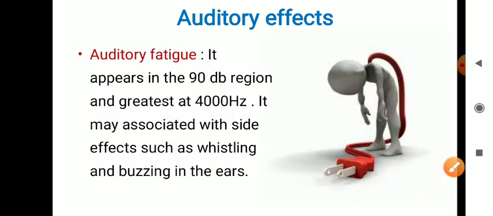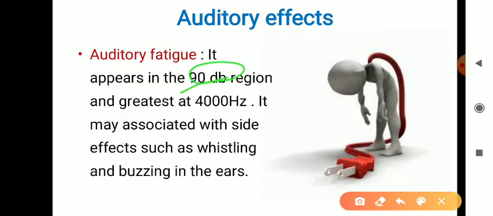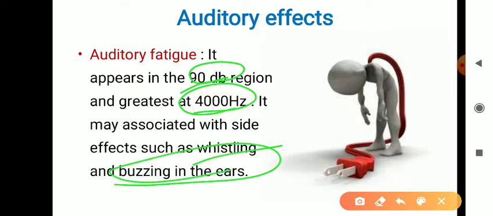First we will see the auditory effect. The first auditory effect is auditory fatigue. If the person is hearing sound with a loudness of 90 decibel and a frequency of 4000 Hertz, then the person will have auditory fatigue, and it will affect that person's ear. He will feel some whistling and buzzing in his or her ear.